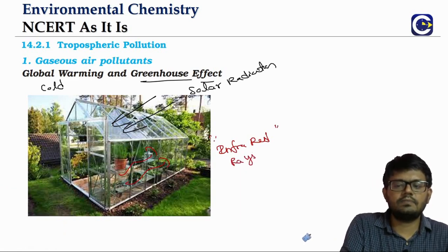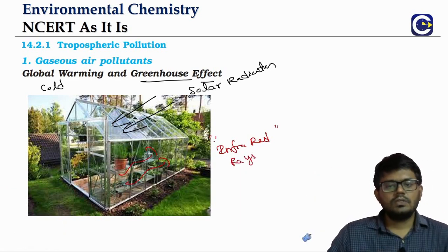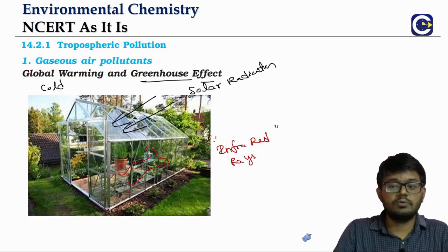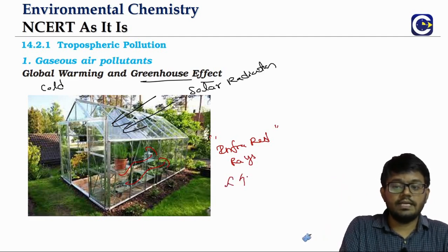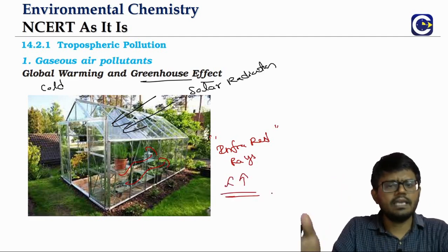Infrared rays are a part of the electromagnetic spectrum. You'll have a chapter in +2 physics called electromagnetic waves. There you'll study about it. The wavelength of this radiation will be what? Higher than the visible region.